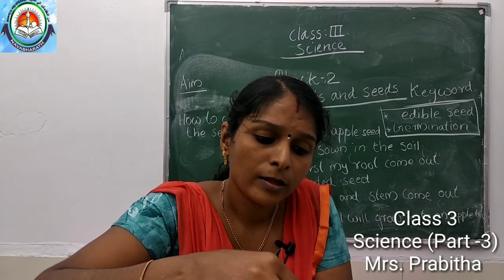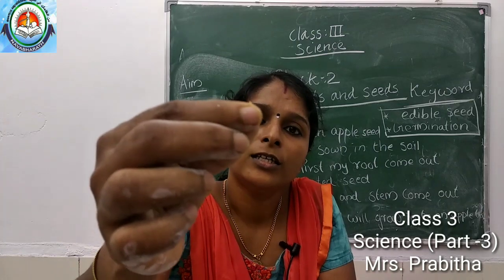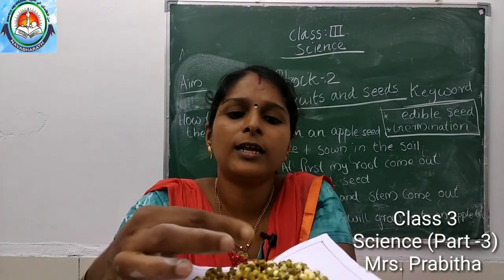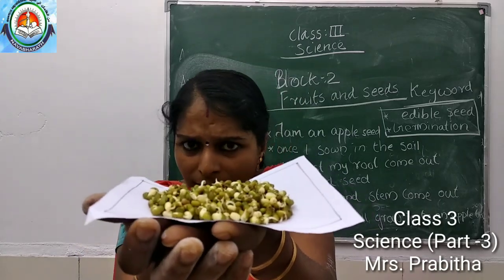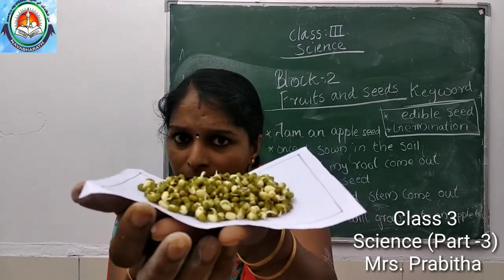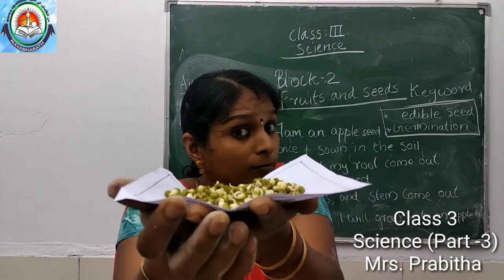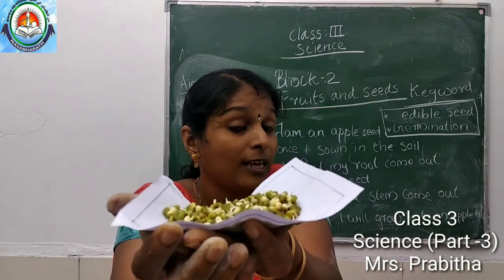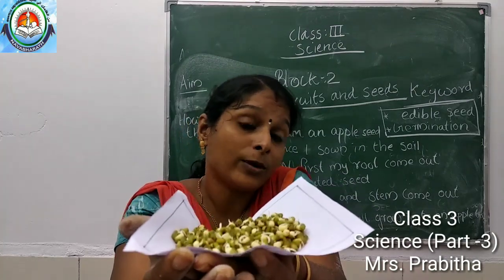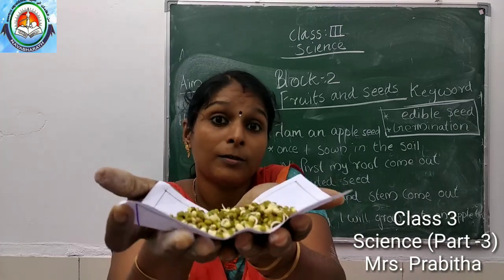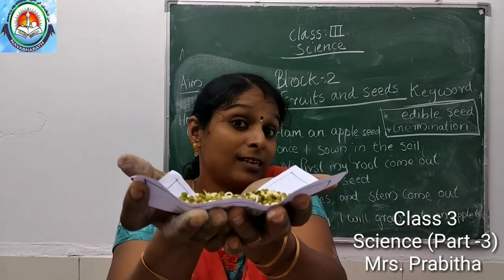Yes, this is the germination of seed. White thing you can see, sprouted seed. I brought many, but I think you can see, children. Today itself take some green gram or black gram or some pulses and keep it wet. Then you can easily see the germination of seeds. You can easily study.